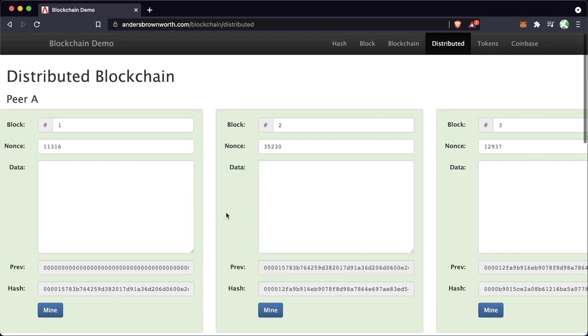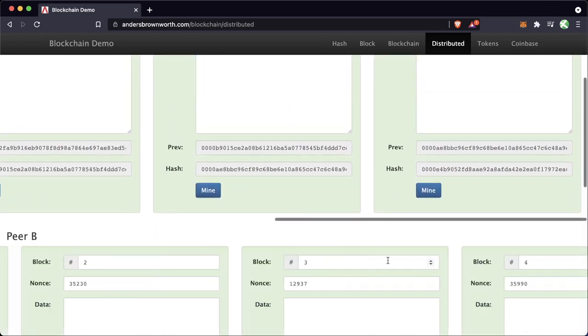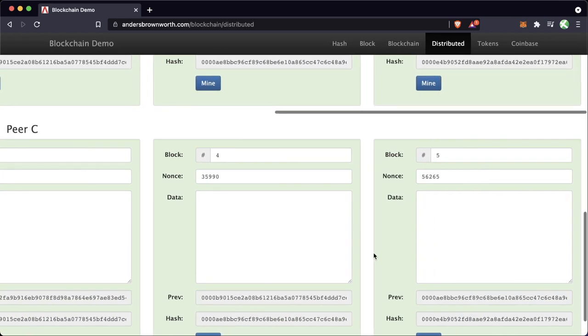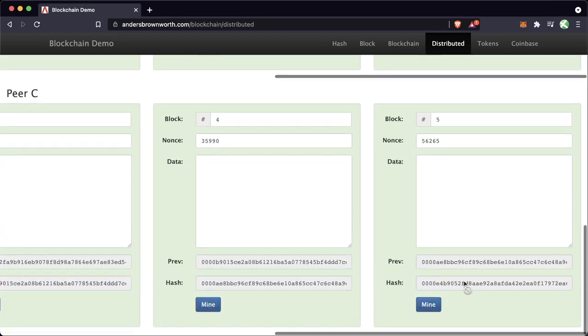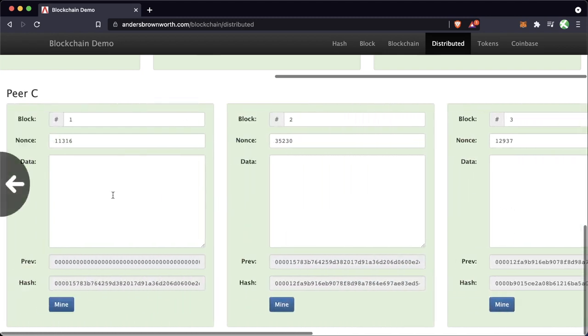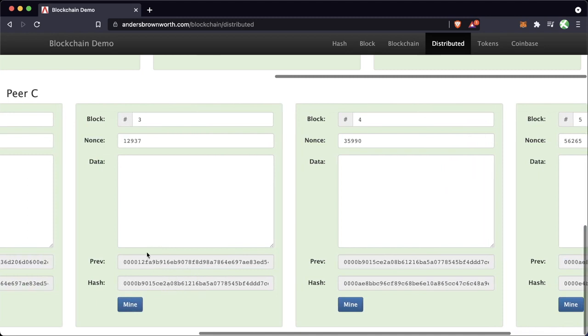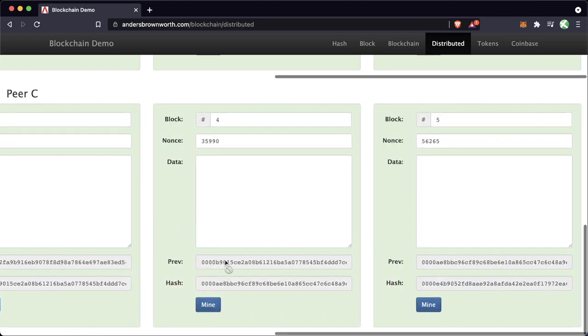So the way that we can tell very easily which blockchain is correct or which ones are correct is by looking at this end hash here, right? Or by looking at where we are in the blockchain. Because again, remember, this hash in this last block here is going to encompass all of the blocks from before, right? Because this last hash is going to have the previous hash here, which includes the previous hash here, which includes the previous hash here, so this last hash encompasses everything in here, right?